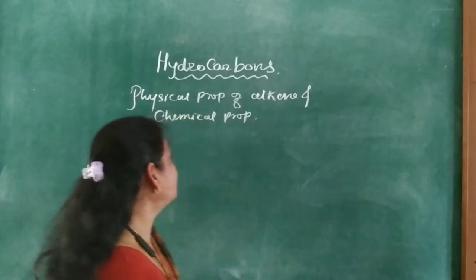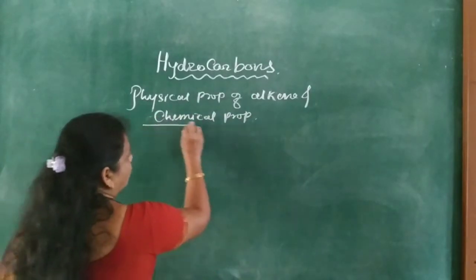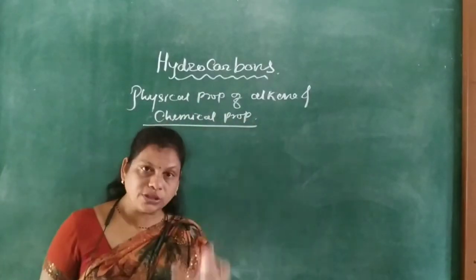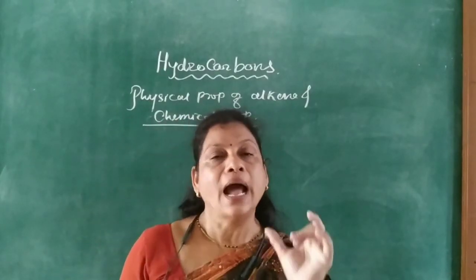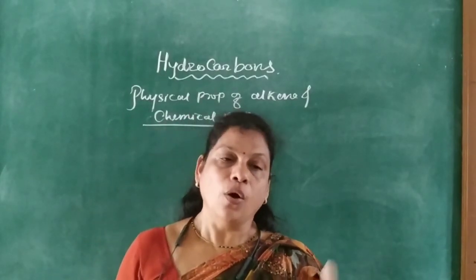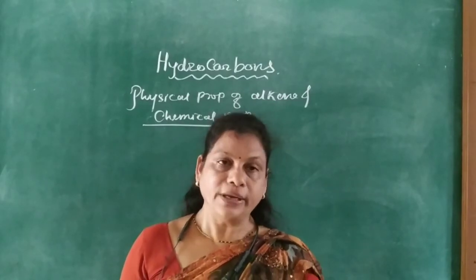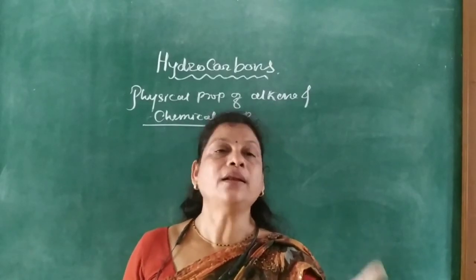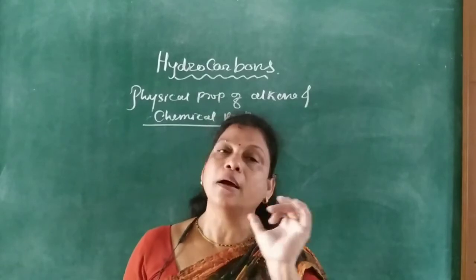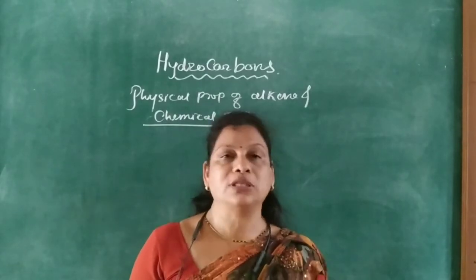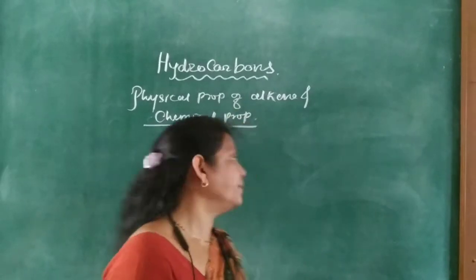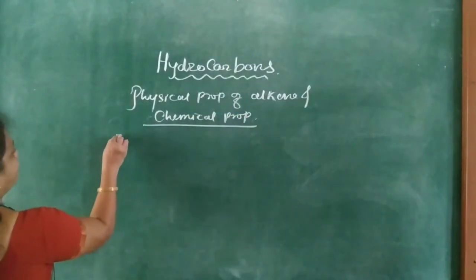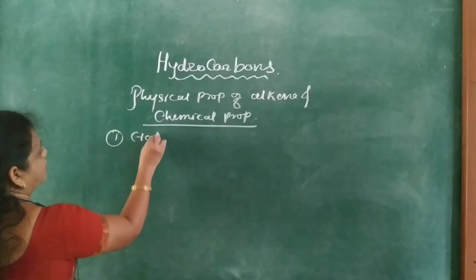Next one, that is the chemical properties. In this video, we are going to study only halogenation and hydrohalogenation of alkene. So in this, symmetrical alkene and then asymmetrical alkene, Markovnikov rule and peroxide effect, that is called the Mayo's effect or Kharash effect. Okay. So here first we start with the halogenation.